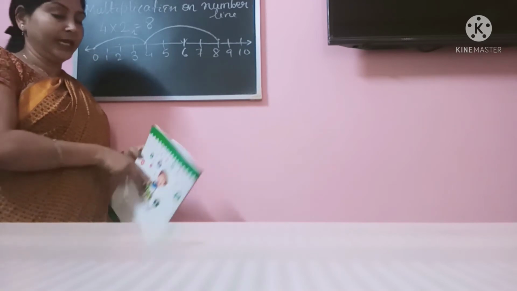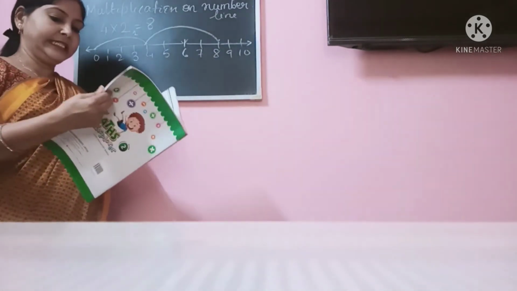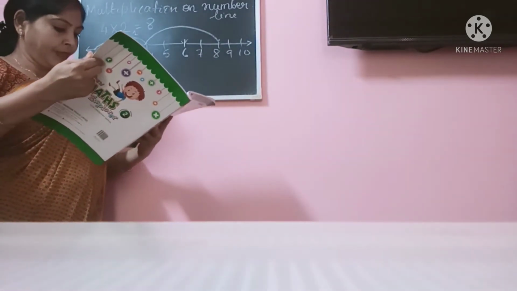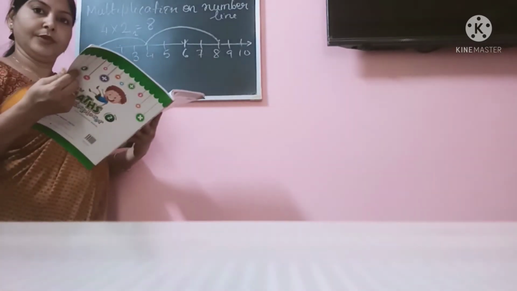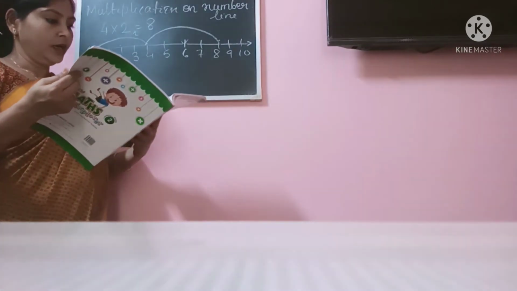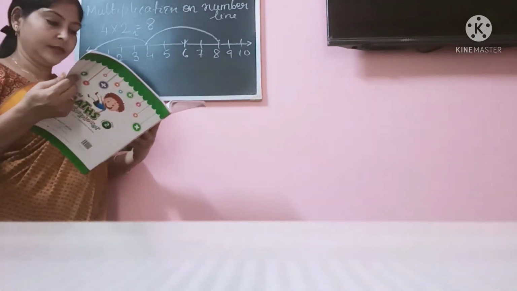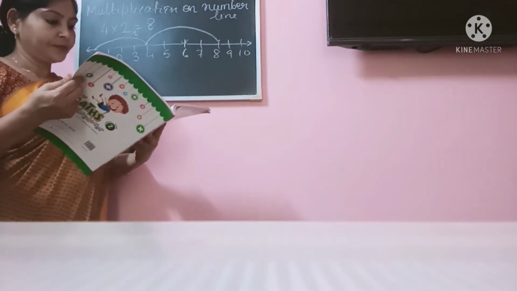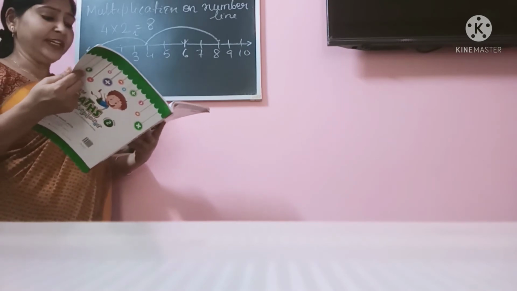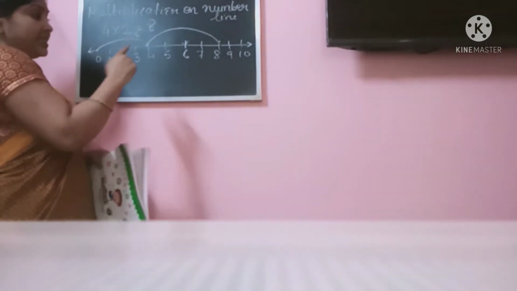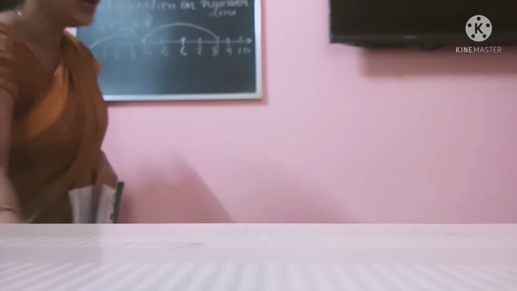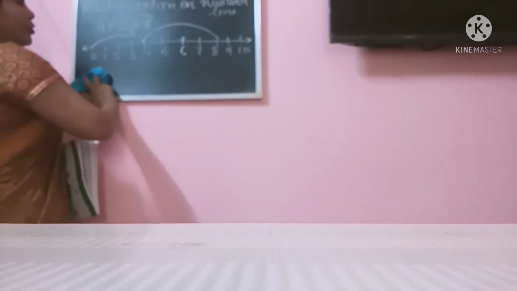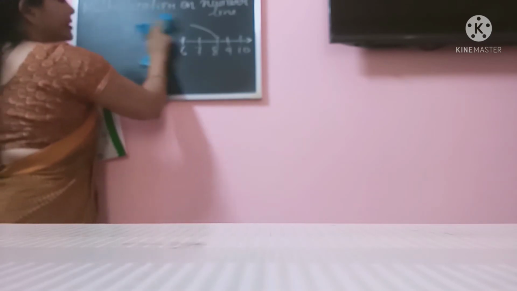So that also you can see on page number 74. Multiplication on the number line is given to you. Okay. First one is already done, right? Second one, it is 6 into 2. That means 6, 2 times you are jumping. Now here I have till 12, 10. I have to increase the number line to make it 6 2s are. Let me do that for you.